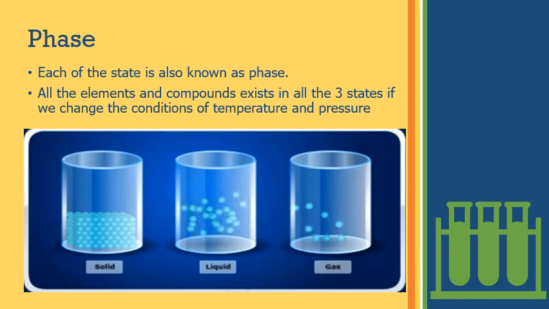Then you have to remember that all the elements and compounds exist in all three states. That means iron can be a solid iron, a liquid iron, and a vapor iron. Like that, all the elements and compounds, water, solid ice, liquid water, and gas water vapor, exist in all the three states. How is it possible? By changing the temperature and pressure, you can change the state of matter.